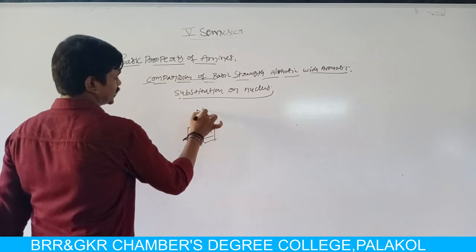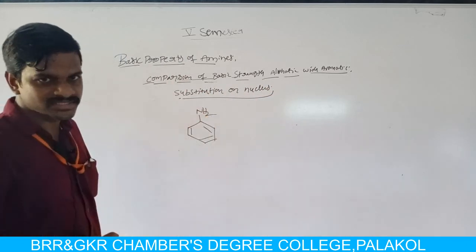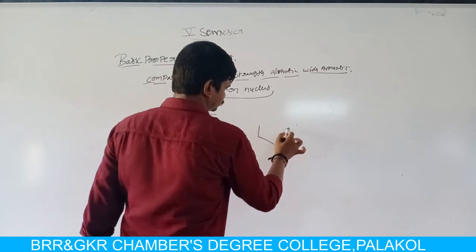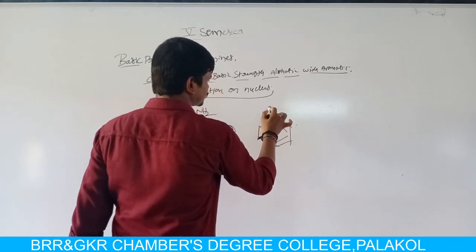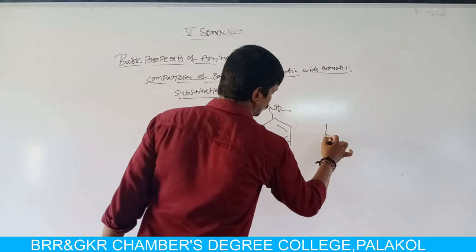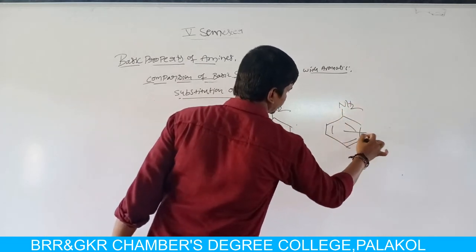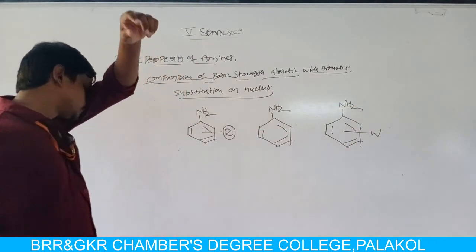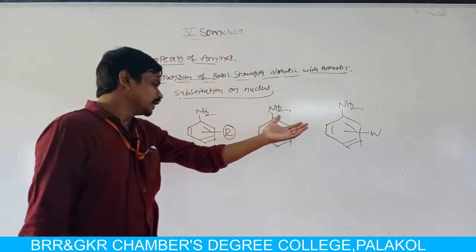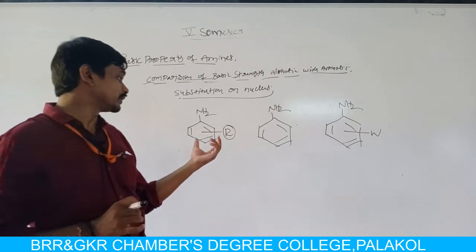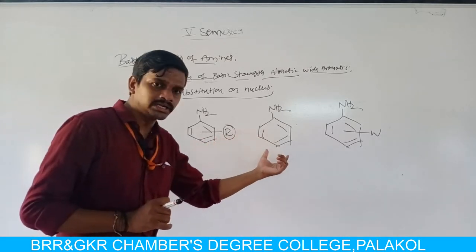Here the substitutions are classified into two types. One is electron releasing substitution and another one is electron withdrawing substitution. If aniline is substituted by an electron releasing group, and aniline is substituted by an electron withdrawing group, in all these compounds, which aniline is more basic?